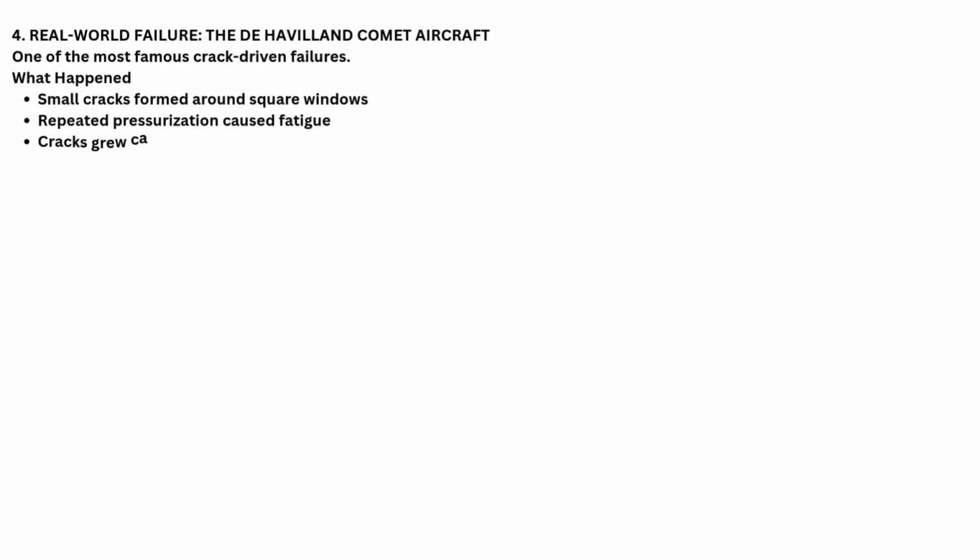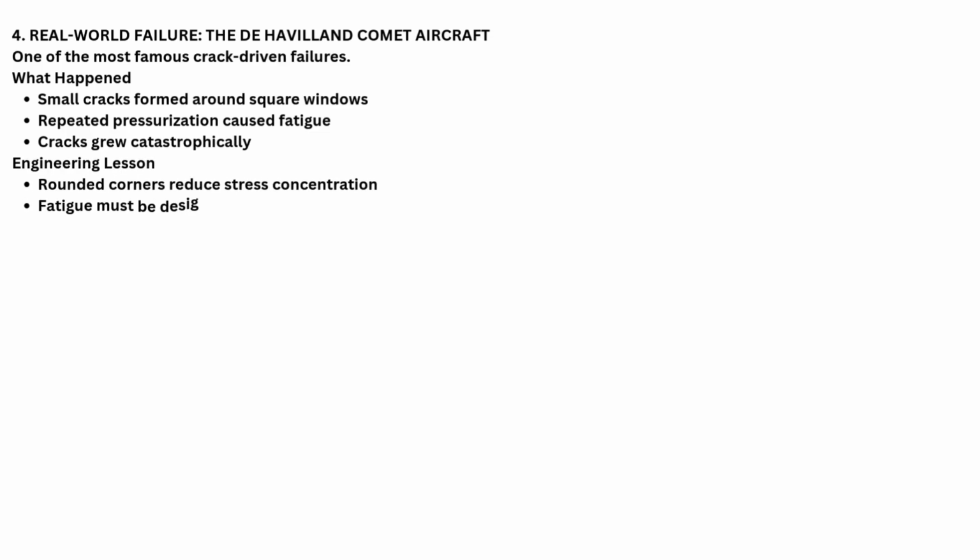4. Real-world failure. The de Havilland Comet aircraft. One of the most famous crack-driven failures. What happened? Small cracks formed around square windows. Repeated pressurization caused fatigue. Cracks grew catastrophically. Engineering lesson. Rounded corners reduce stress concentration, and fatigue must be designed for. This disaster transformed fracture mechanics.